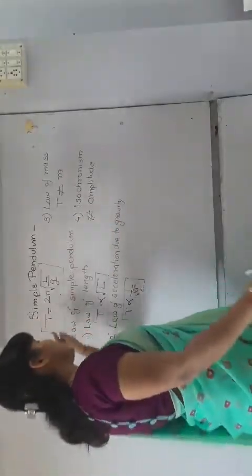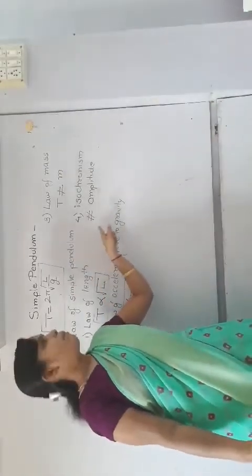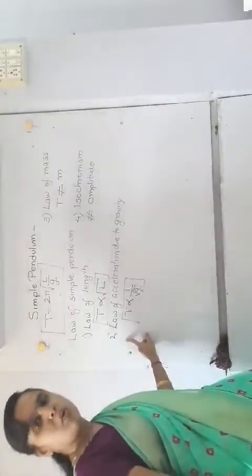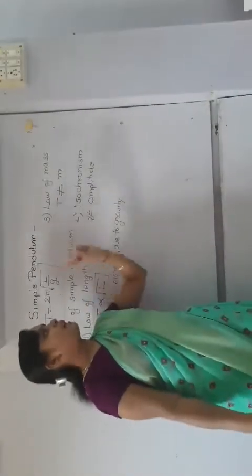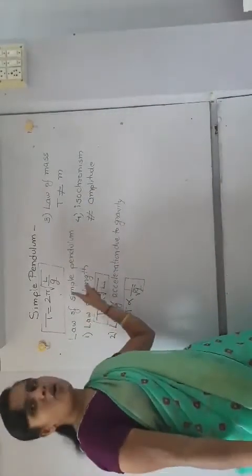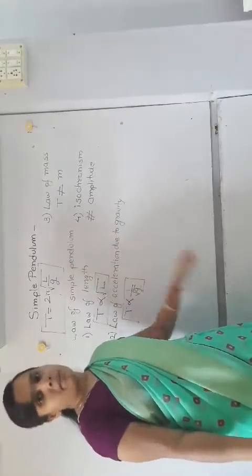Now these are the four laws of time period of simple pendulum, that is law of length, law of acceleration due to gravity, law of mass, and law of isochronism. These are the laws of simple pendulum. This is all about simple pendulum.